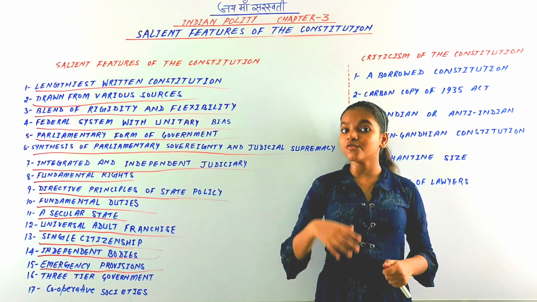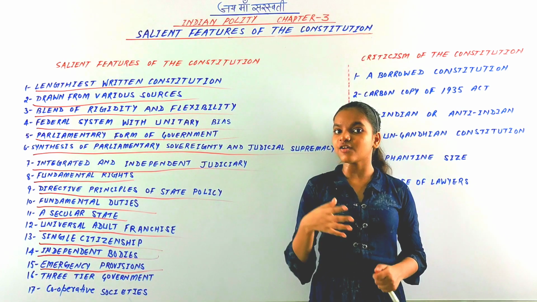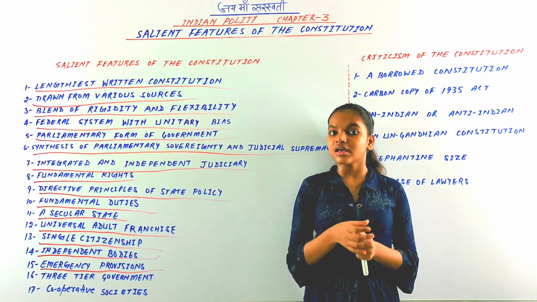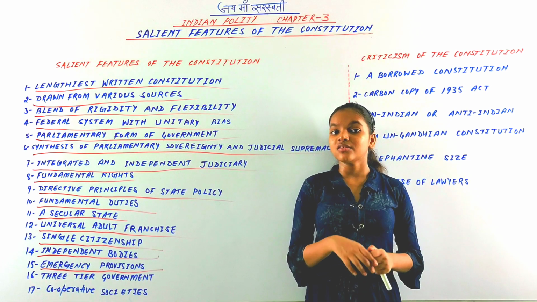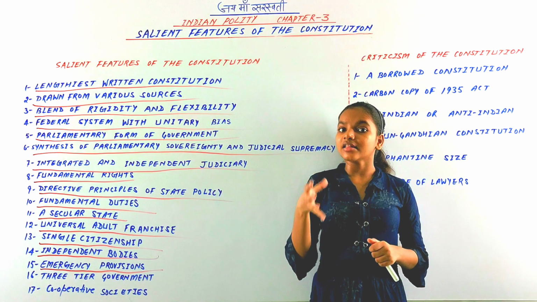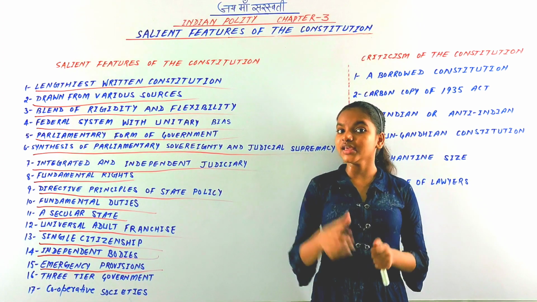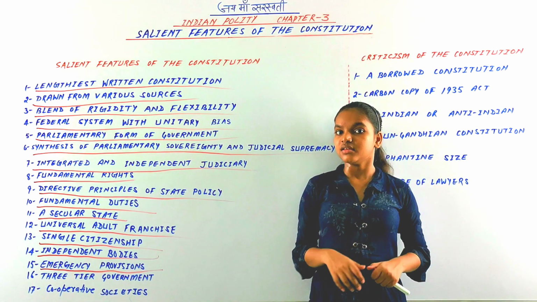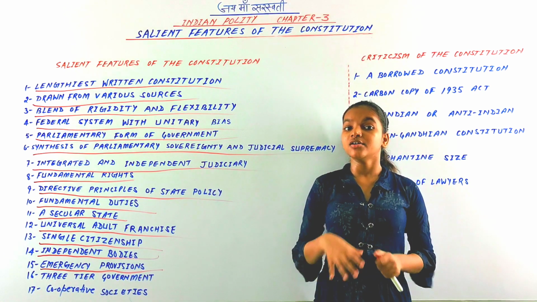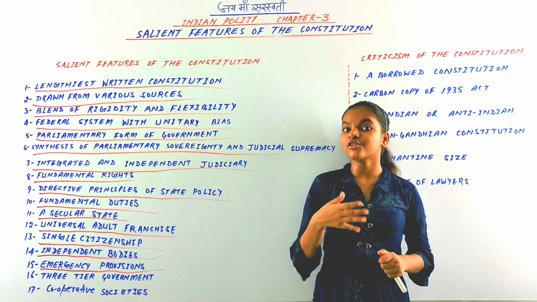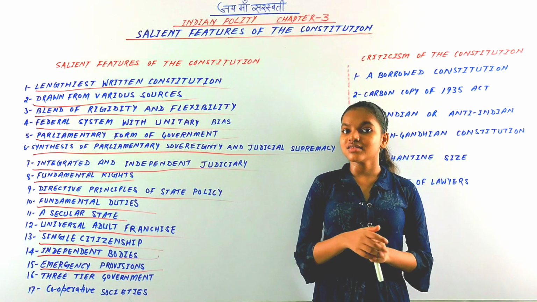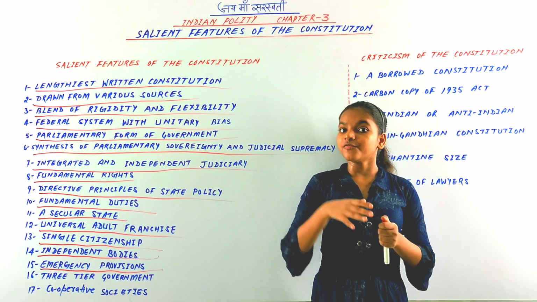Whenever there is a threat to the financial stability or credit of India, there is an emergency, and it comes under Article 360. So these are the three emergencies for which provisions are made. During an emergency, all the power goes to the central government of India, and there would not be any federal system.